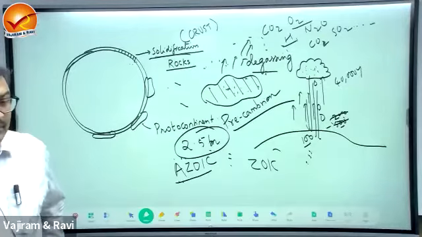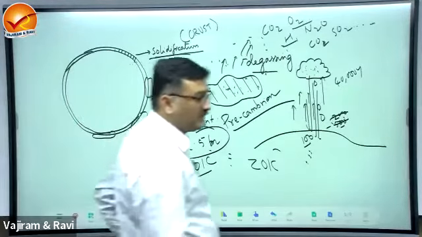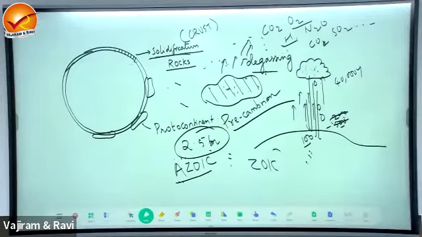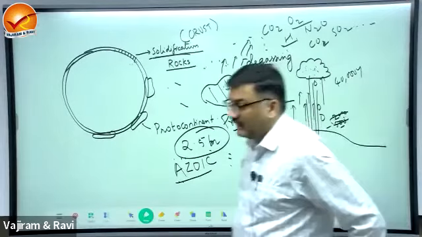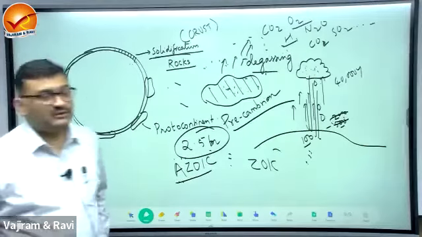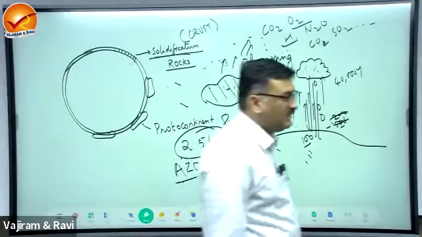It is also known as Azoic phase, due to absence of life.